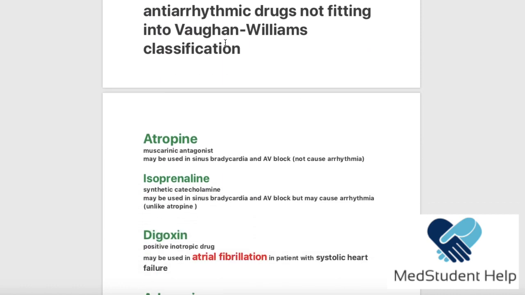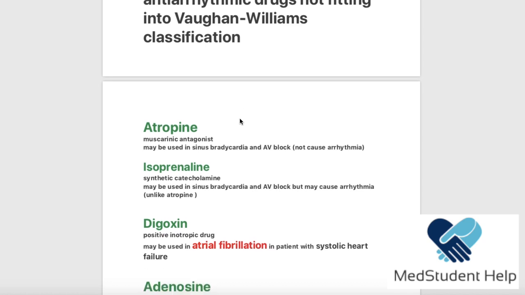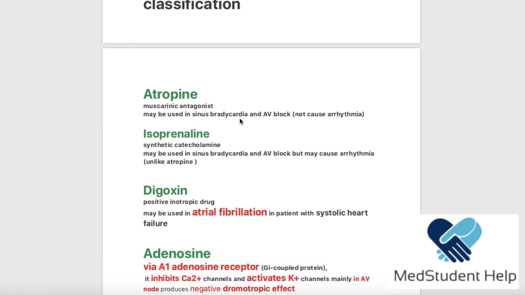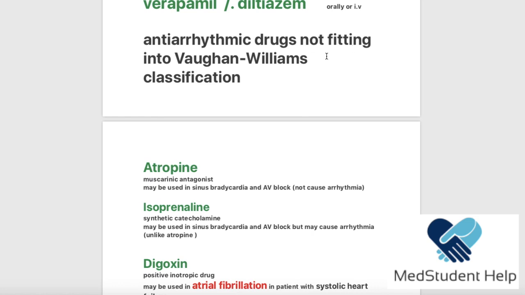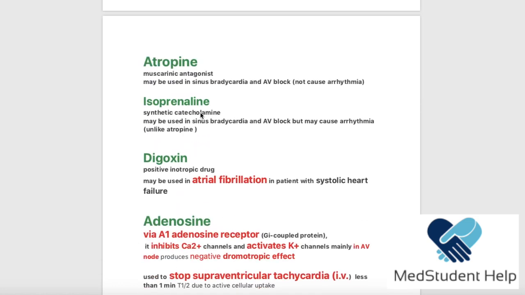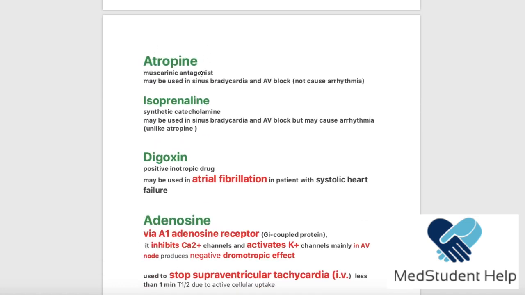Now, if you have watched my pathophysiology video about the arrhythmias, then I said that one type of arrhythmia was when there is so much AV block. And we said that in order to reverse that, we can use atropine. So here, the antiarrhythmic drugs that are not fitting in this classification, the first drug is atropine. Now, this atropine is a muscarinic antagonist.